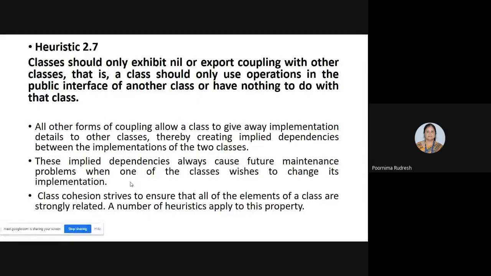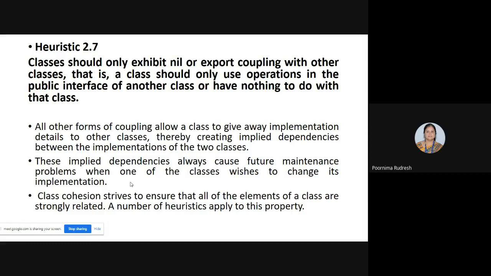Other coupling techniques require accessing the implementation details of other classes. Then if implementation details are accessed, what happens? The dependency will be created between the classes.